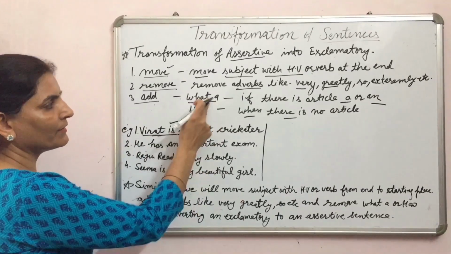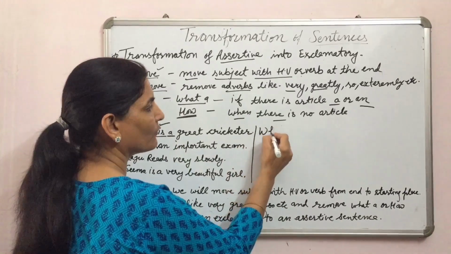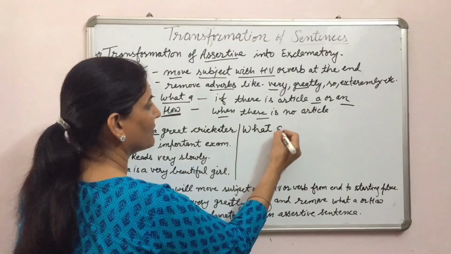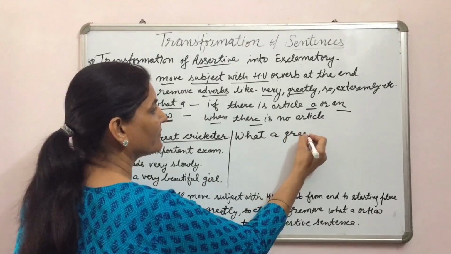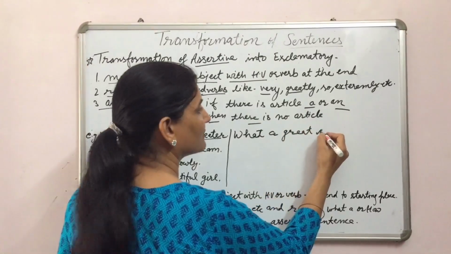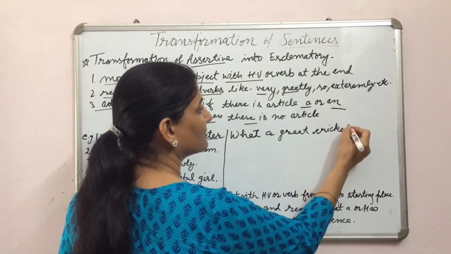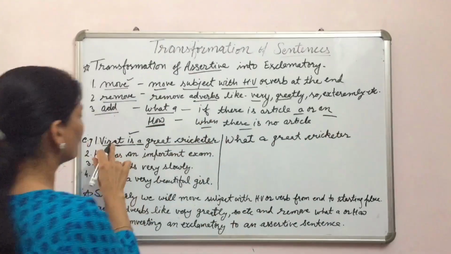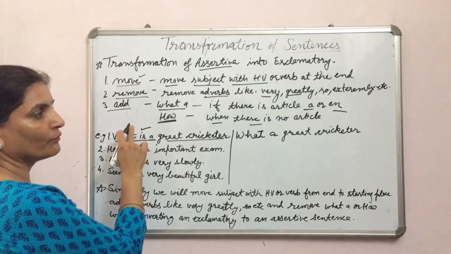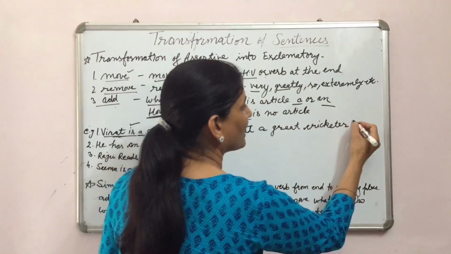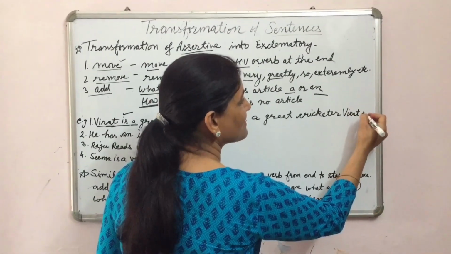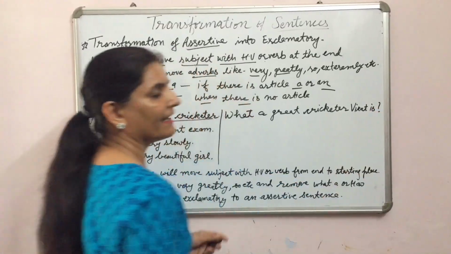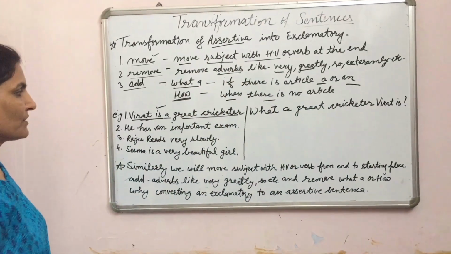Then we will start with what a, then great cricketer, and Virat is we will move to the end. Virat is, and at the end the sign of exclamation.